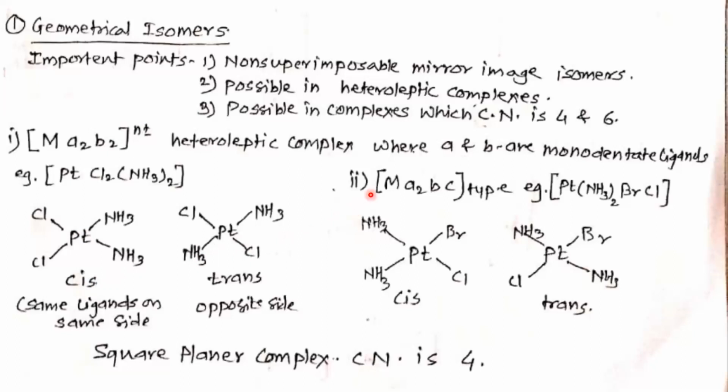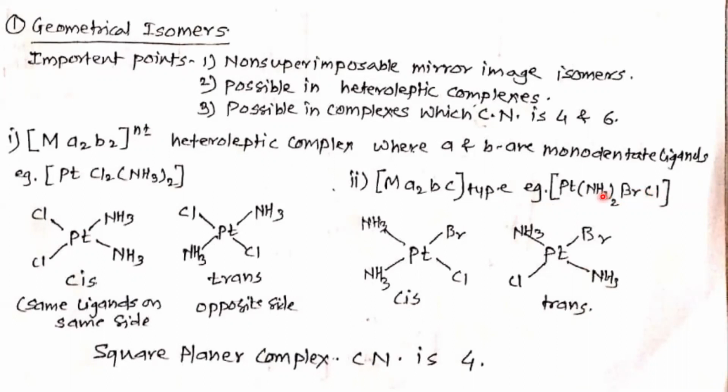Second, Ma2BC, where A, B, C are monodentate ligands: A 2 times, B 1 time and C 1 time, 2 plus 1 plus 1. So coordination number is 4. For example, platinum with amines 2 times, bromine and chlorine.